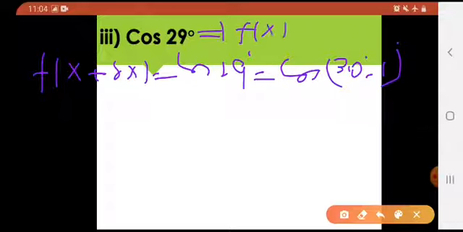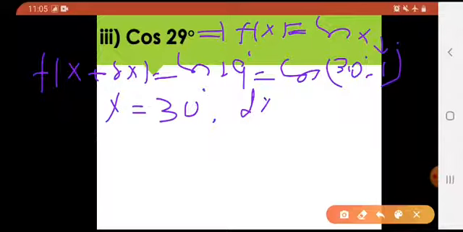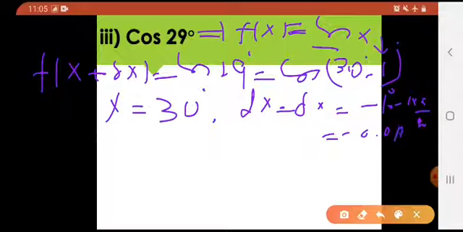I'm going to call my f of x as cos of x, right? Now compare these two. What would be my x? My x would be 30 degree, and my dx or delta x would be minus 1 degree. And we all know that whenever we have degrees in the question without a trigonometric function, we always convert that into radians. So minus 1 degree, when converted into radians, is multiplied by pi by 180. So the answer would be minus 0.017, right? So let us use the values now.